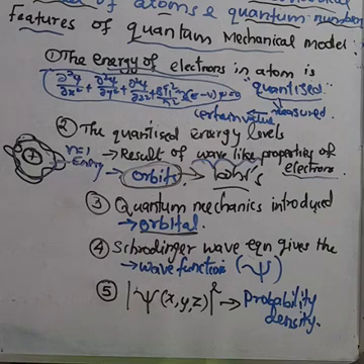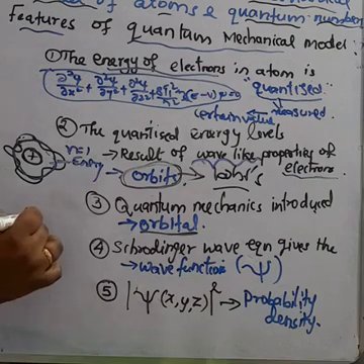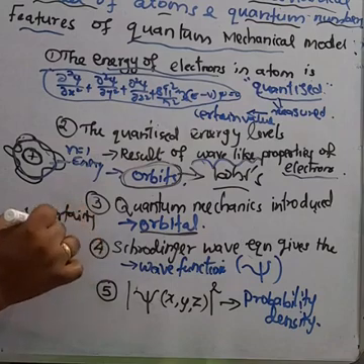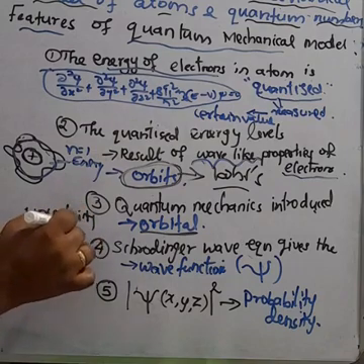According to the Heisenberg uncertainty principle, which we already studied, the exact position and momentum of an electron cannot be determined with absolute accuracy.